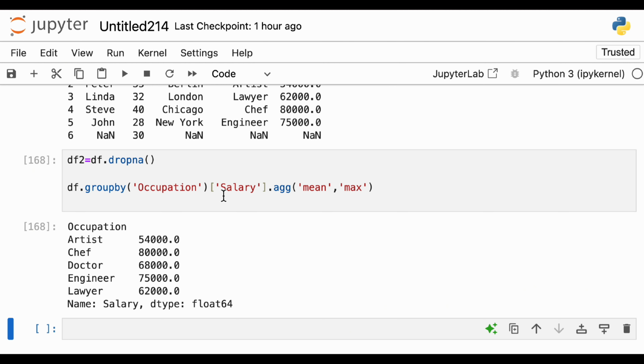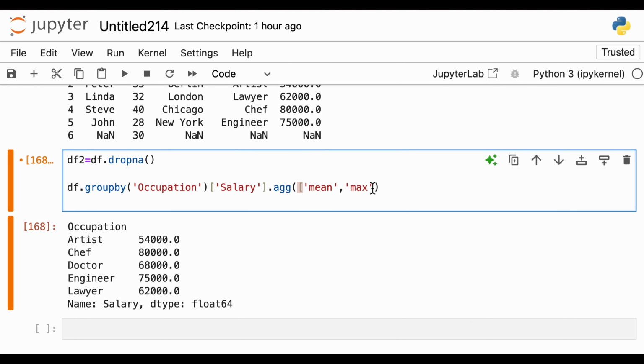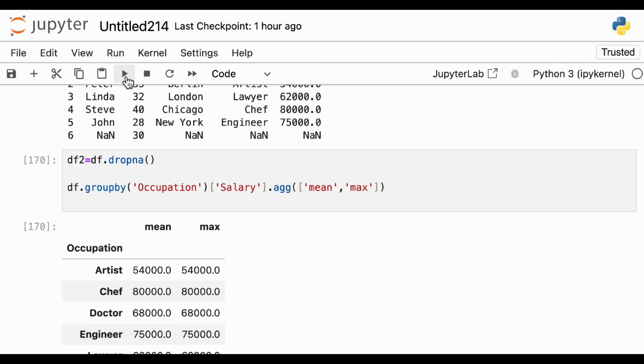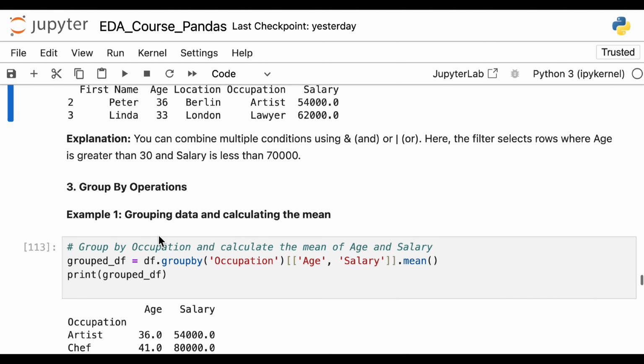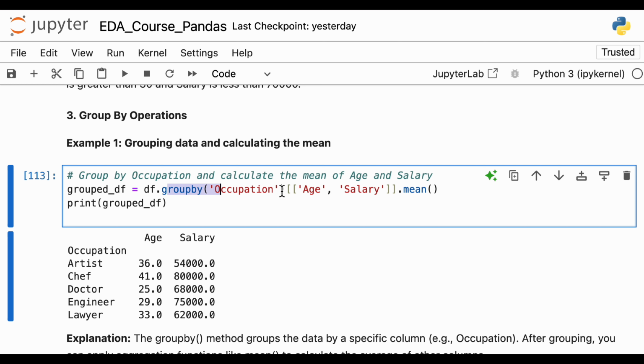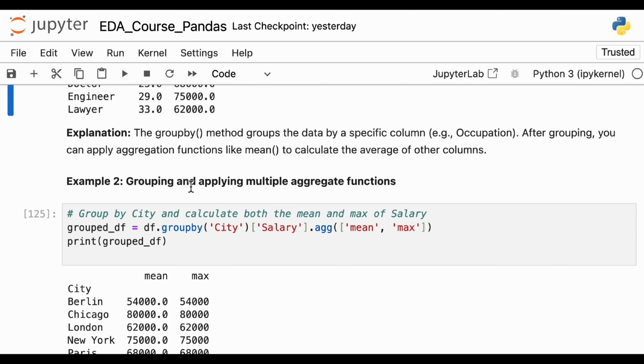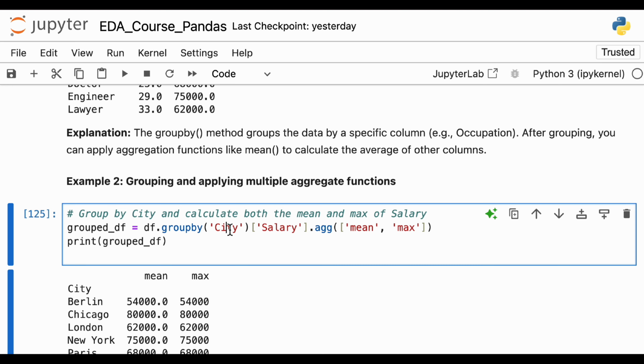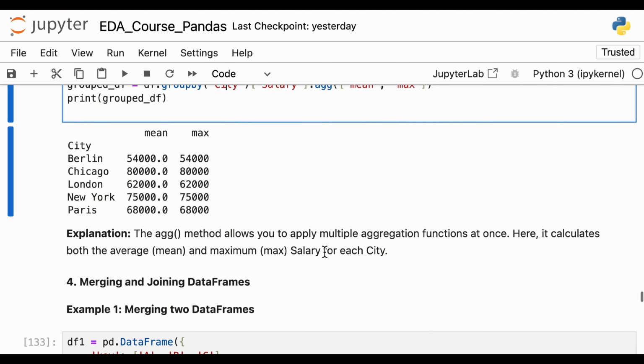So I have got aggregate across salary, I got mean, and I got max. I need to do one more thing, sorry, I didn't check. Whenever you have to use two things inside anything, you need to pass them as a list. Then you got the mean and the max value. So this is the part where we calculated mean and max with group by. So we did advanced group by. Come to the question here. We group by occupation, age, salary, mean, and when you have to group by with multiple aggregate functions, you can use city, salary, whatever you want. Those things you can do.